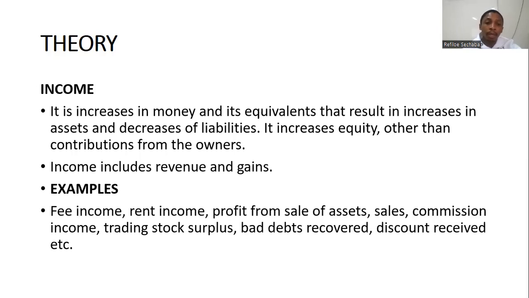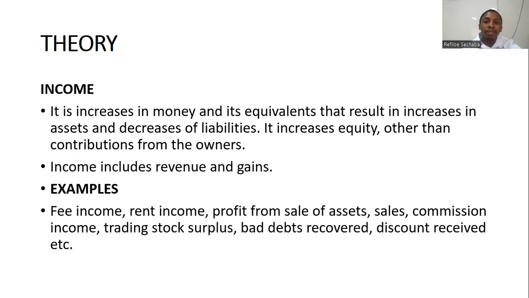You've got fee income, which is a fee that you charge when you perform a service, and then you get money for that. Okay, so you perform a service, you charge a fee, and the AKAs of your fee income will be your current income, your service income. So you perform a service, and then are entitled to that income. So it's normally called fee income, service income, or current income. And then we've got rent income. Rent income, you get it by renting out your property.